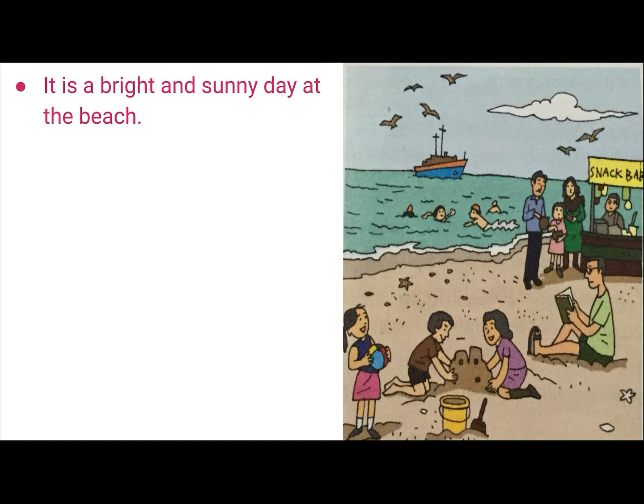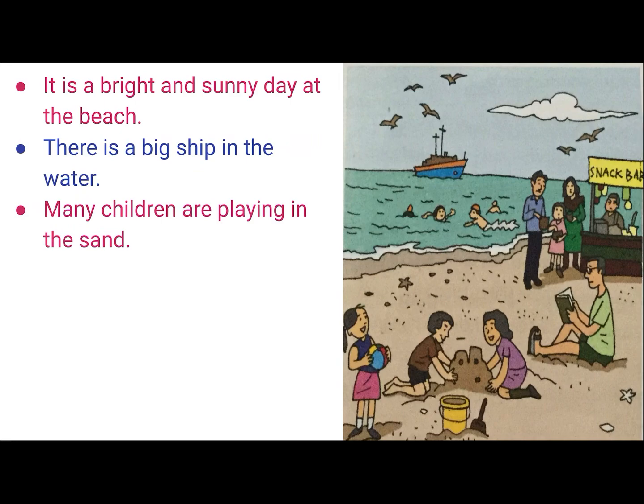Now, it is a bright and sunny day at the beach. There is a big ship in the water. Many children are playing in the sand. They are making big sand castles.